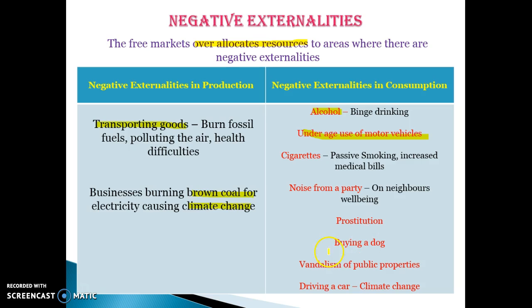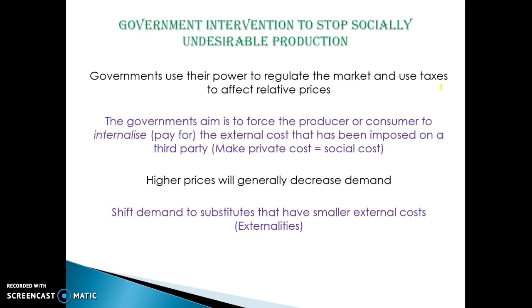So a good thing to remember with climate change is actually a negative externality in both production and consumption, because it occurs when we produce goods and services, because they emit carbon dioxide, and it also occurs when we do things like running electricity and driving our car. So climate change is a negative externality in both production and consumption that cause an over-allocation of resources. And I've just explained what some of the third-party costs are.